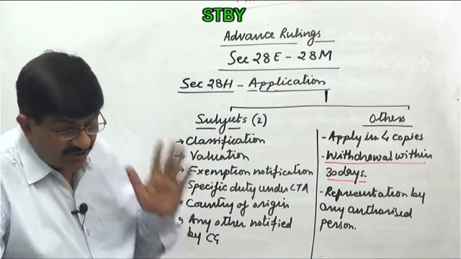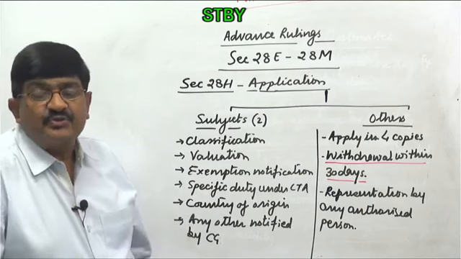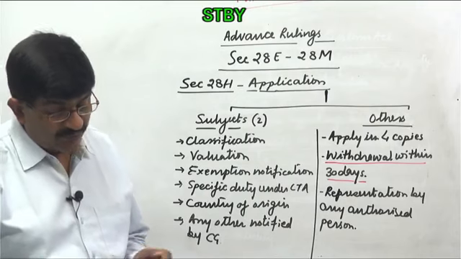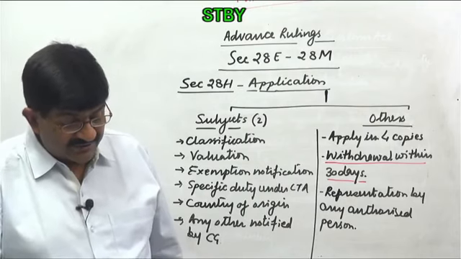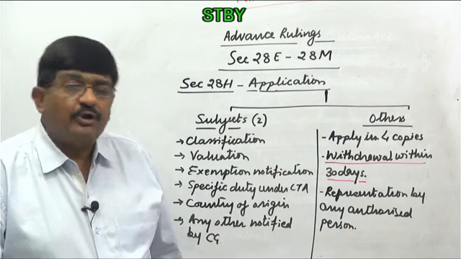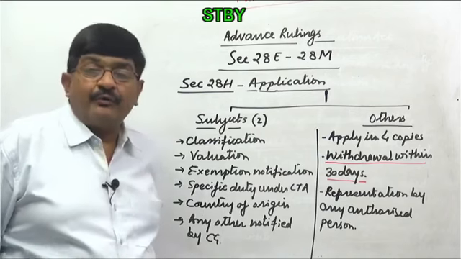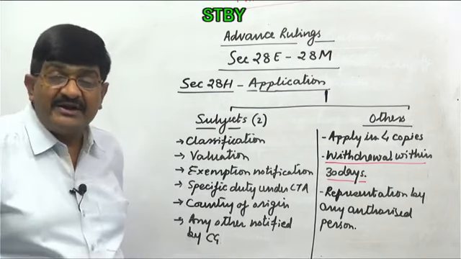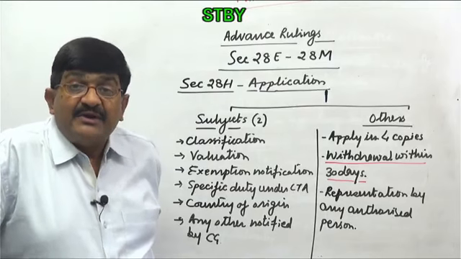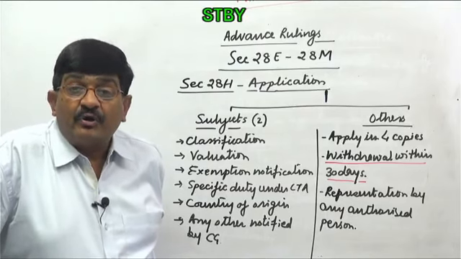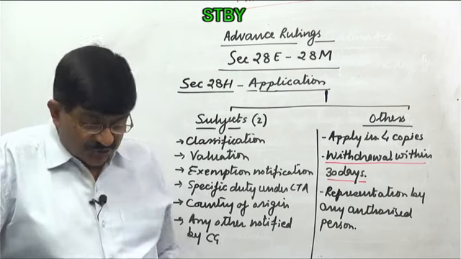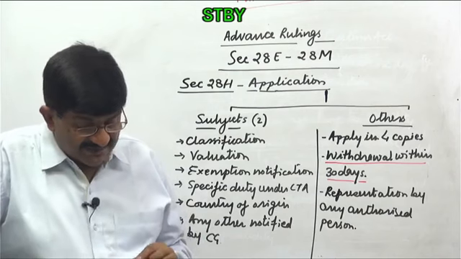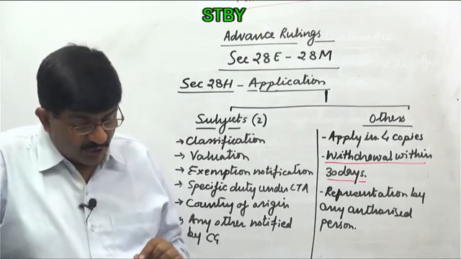Now, once application is made, what will happen? That is under section 28I, and that says on receipt of application, the authority shall cause a copy thereof to be forwarded to the principal commissioner or the commissioner if necessary, and call upon him to furnish the relevant records. Because ultimately you are asking for a decision on a question pertaining to the amount of duty or relating to the dutiability of the product itself or the rate of duty. In that case, the authority for advance ruling is going to call for records from the principal commissioner or commissioner, and as soon as those records' purposes are served, those should be returned. And the authority may, after examining the application and records called for, either allow or reject the application.